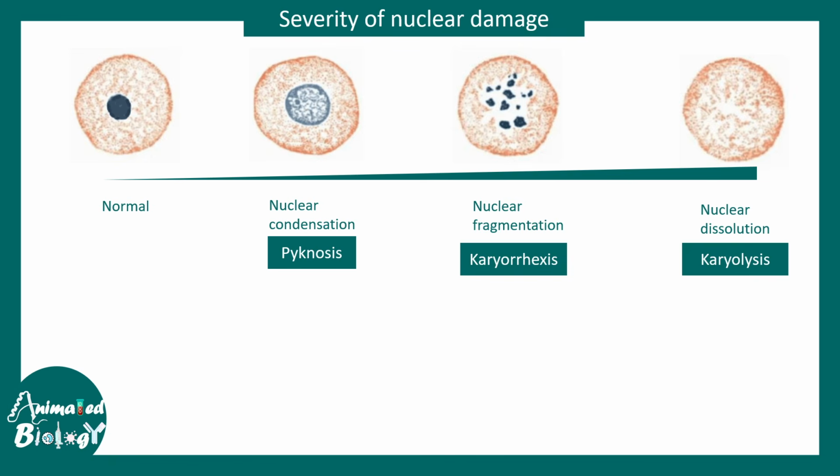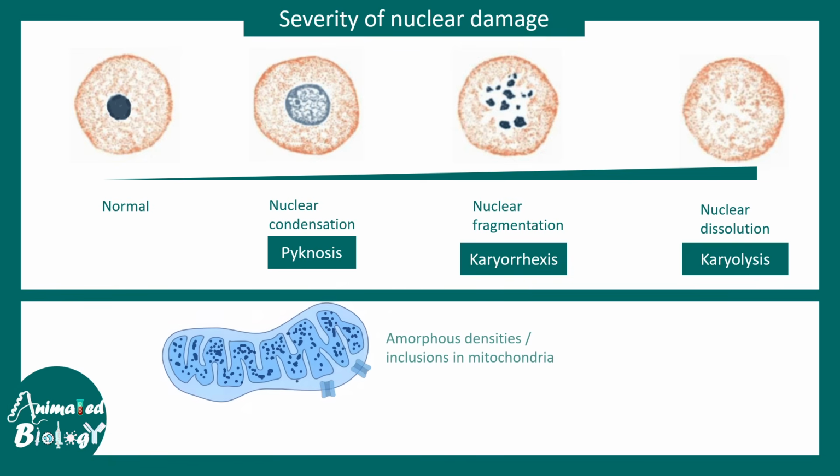Another hallmark of this kind of damage is the alteration in mitochondria. Mitochondrial function is severely compromised in irreversible injury. There are amorphous densities and inclusion bodies found in mitochondria. The mitochondrial permeability transition pore, or MPTP, leads to several things being leaked into the cytosol. Mitochondrial membrane potential, which is important for ATP production and the electron transport chain, is lost or dissipated. That is why ATP production is highly compromised in those mitochondria. So I hope that gives you an idea about irreversible injury.